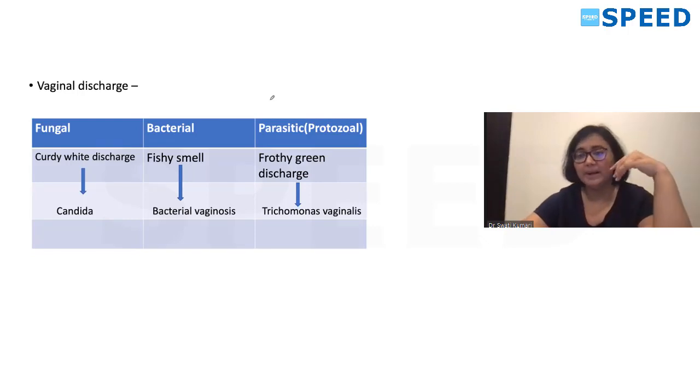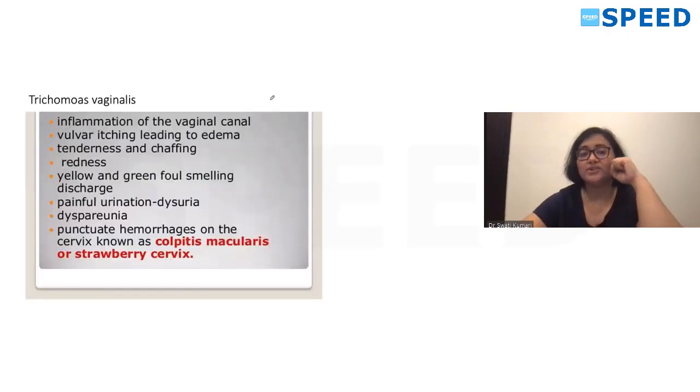Fungal, bacterial and parasitic discharge. Vaginal infection will present with discharge. Fungal, that is candida, you will see curdy white discharge. Bacterial, you will see the fishy smell, bacterial vaginosis. Parasitic, you will see frothy green discharge. And in Trichomonas vaginalis, you will see strawberry cervix because of punctate hemorrhage which has happened on the cervical wall.